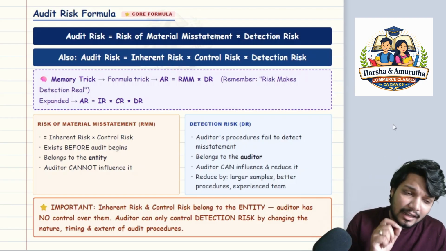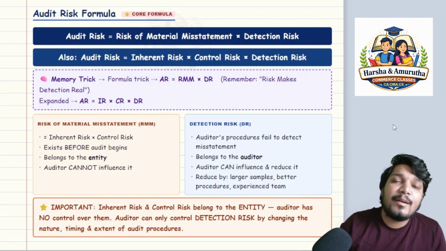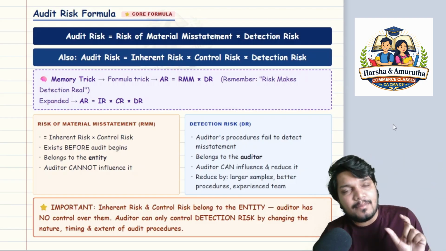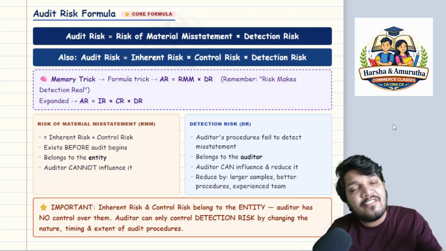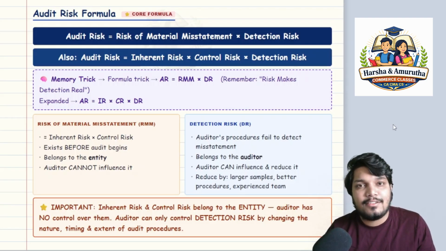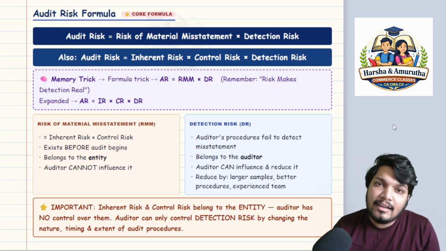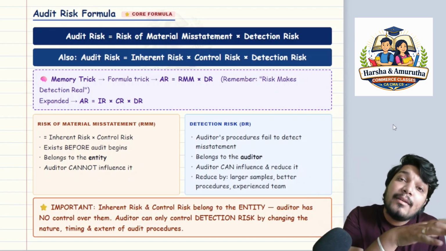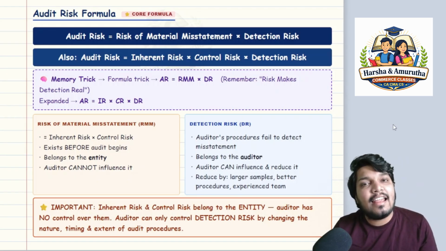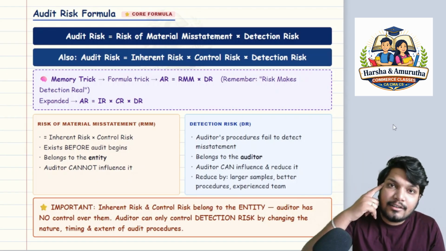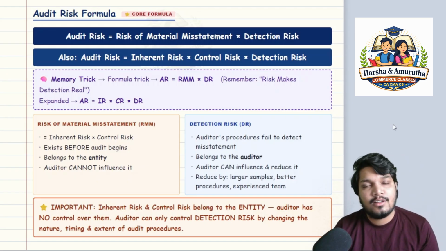Okay, I told you risk of material misstatement. Sir, material misstatement is nothing but a misstatement which affects the confidence or the decision of the intended users, right? That kind of misstatement is called a material misstatement, which significantly affects the decision of the stakeholders. Correct?